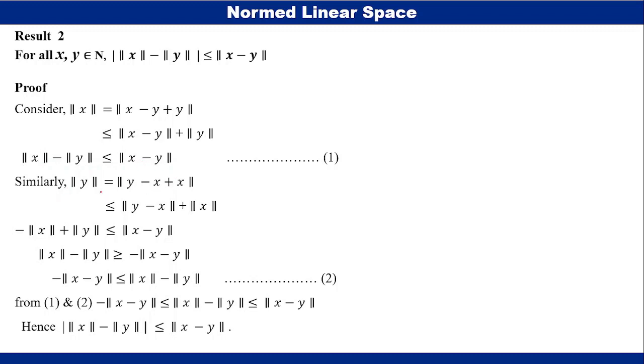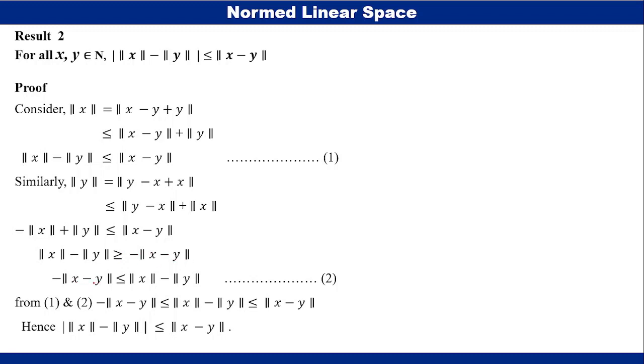Similarly, we have norm y is less than or equal to norm y minus x plus norm x. Taking norm x to this side, norm y minus norm x is less than or equal to norm x minus y. Multiplying by a minus sign, minus (norm x minus norm y) is greater than or equal to minus norm x minus y.